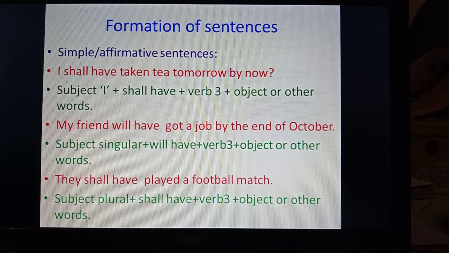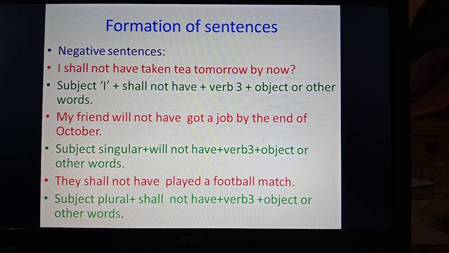For example, my friend will have got a job by the end of October. So shall have and will have with verb's third form is to be kept in mind while making sentences of future perfect tense.